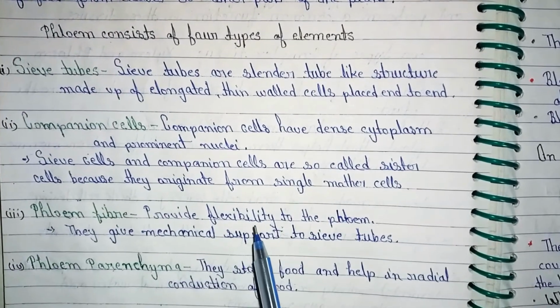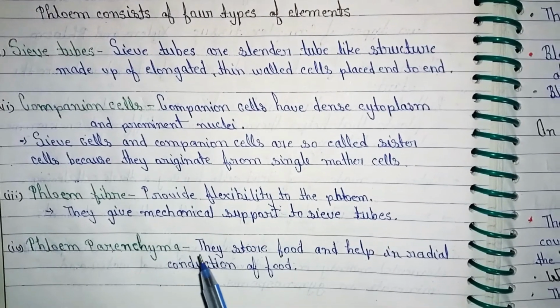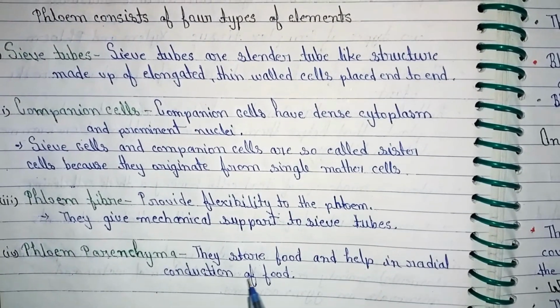Phloem fiber provides flexibility to the phloem. They give mechanical support to sieve tubes. Phloem parenchyma. They store food and help in radial conduction of food.